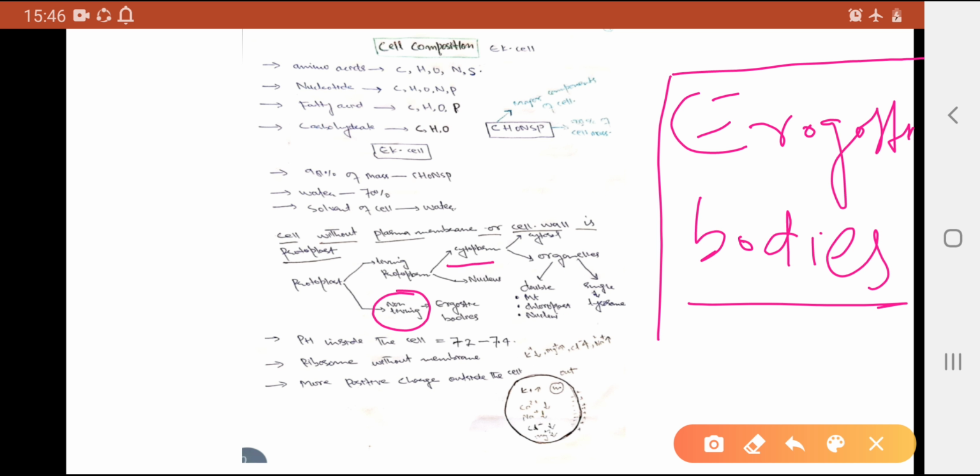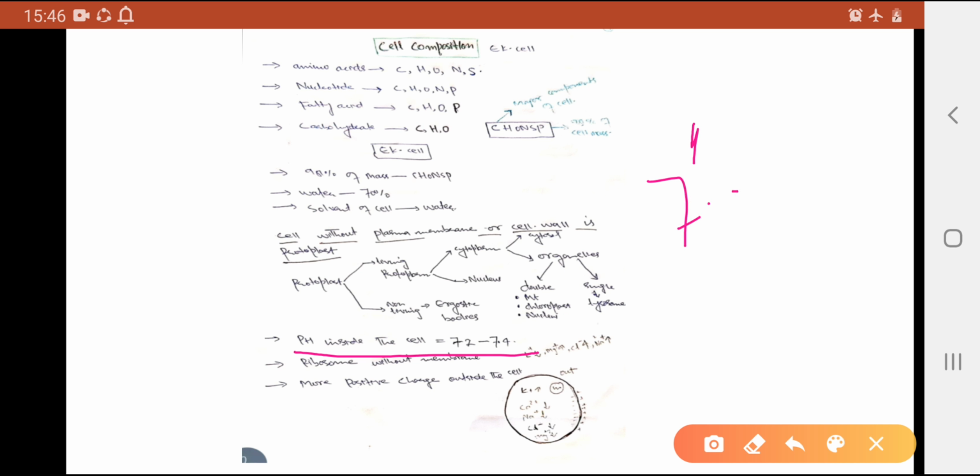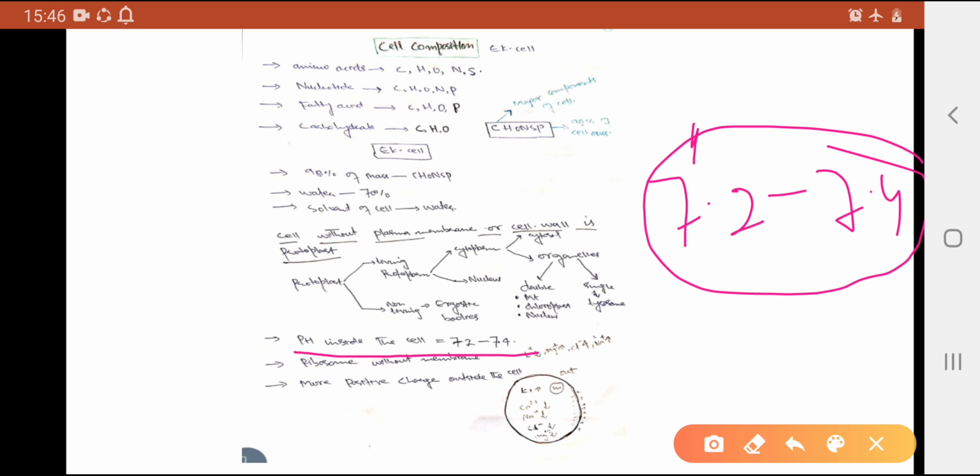Living protoplast includes the cytoplasm, nucleus, cytosol, the whole cytoplasm, and organelles. They may be single membrane organelles, lysosomes, or double membrane organelles. This is all included in the living protoplast. Now I have told you that with positive charge outside, we maintain the pH inside the cell. Inside the cell it is slightly basic, or we can say alkaline, 7.2 to 7.4. It is considered in general 7.2 to 7.4.